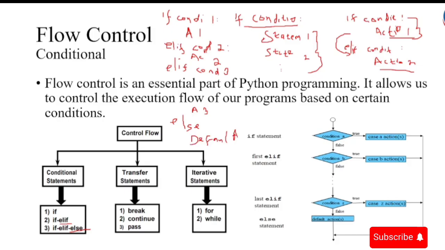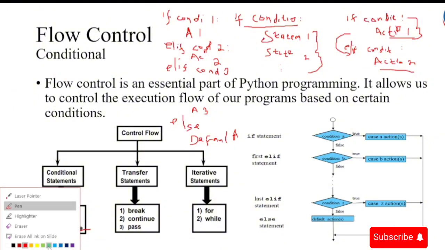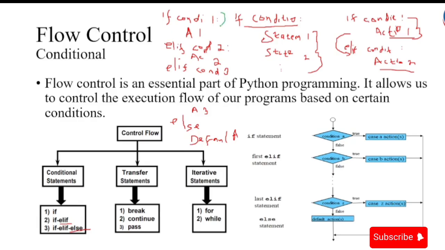So for these if-else conditional statements, this is what happens. It will check the first if condition. If the first if condition is false, I will go to the second condition and check again.